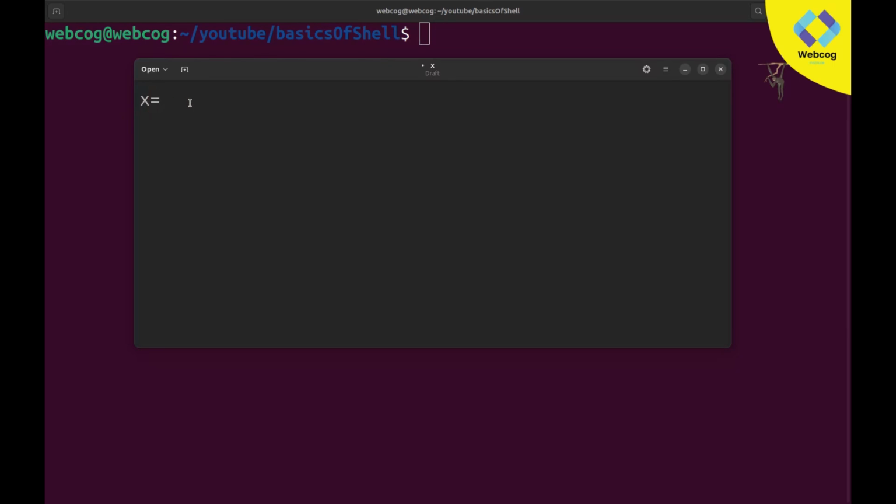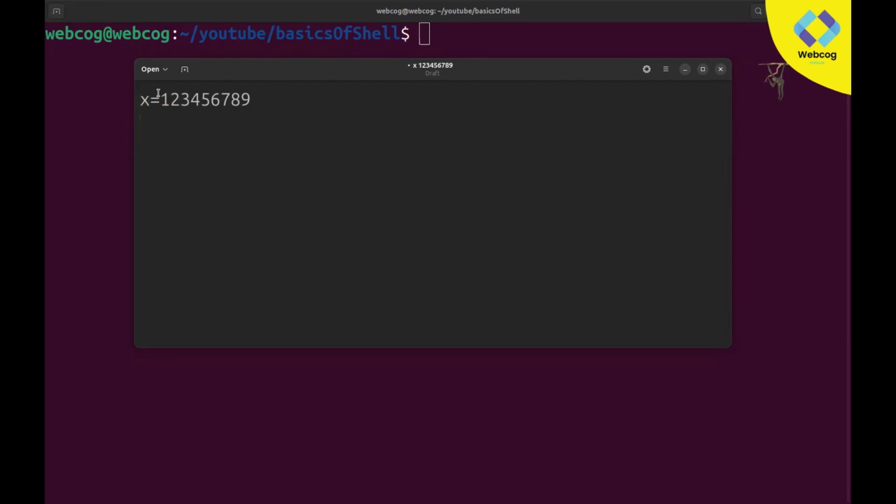So now I am going to type any value: 1 2 3 4 5 6 7 8 9. We will declare a variable by the name of X and assign it the value 1 2 3 4 5 6 7 8 9. It means the value we write here will be stored in this variable which we create by the name of X.